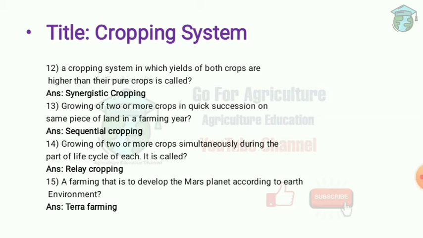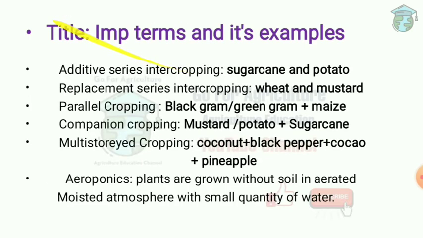Next question. A farming that is to develop the Mars planet according to Earth environment. This is called terraforming. At present, scientists are growing bacteria by creating the environmental conditions of Mars on Earth. This is a very important question. Next, we are going to discuss important terms and their examples.